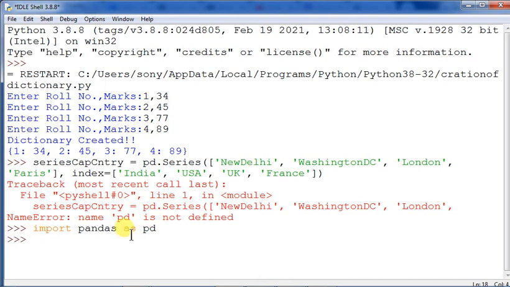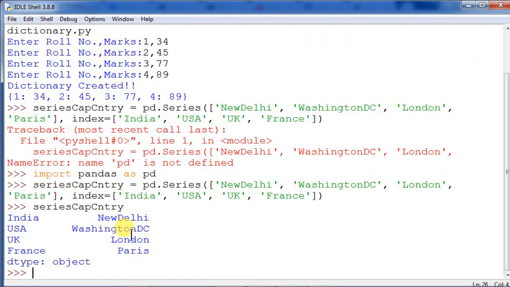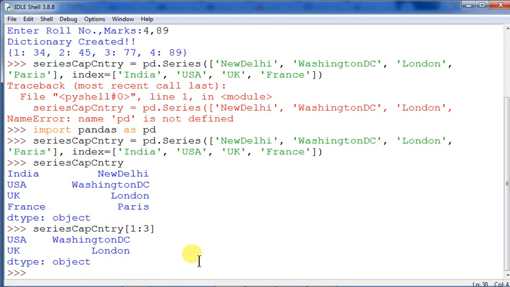Now we can go for cap country out here. You can print it once to see whether the thing has been done properly or not. Series cap country, if you give it, it is showing properly. Now series cap country, I am doing the slicing here. The index position I am giving as numeric, so 1:3. Sorry, it will be here as 1:3. So 3 will be excluded. What will happen? UK, London and France, Paris appear. So it has been correctly executed.